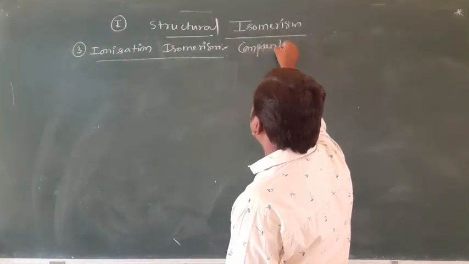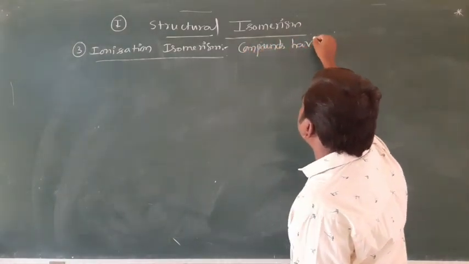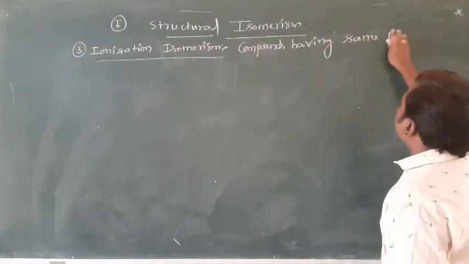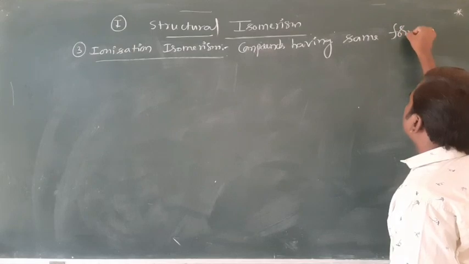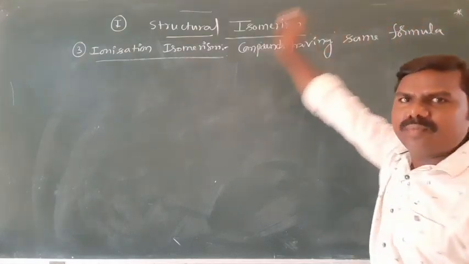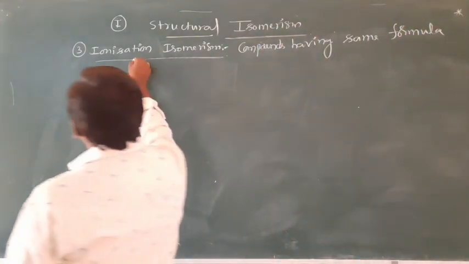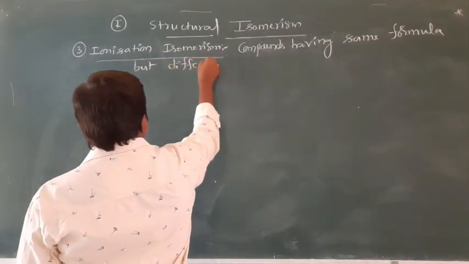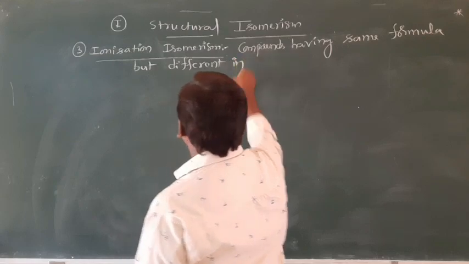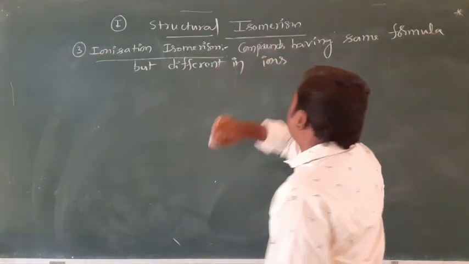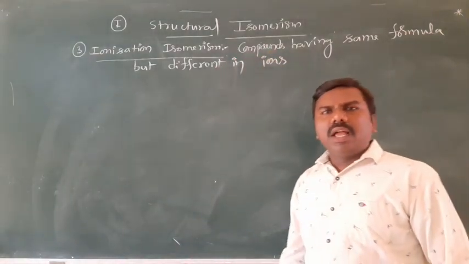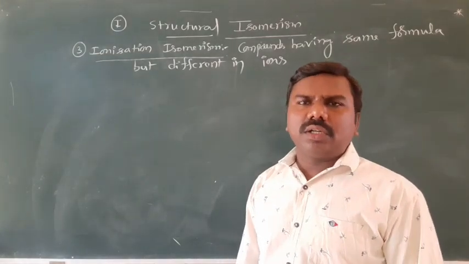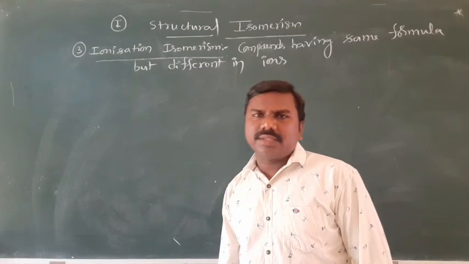Compounds having the same chemical formula but different in ions are called ionization isomers. The phenomenon is called ionization isomerism.